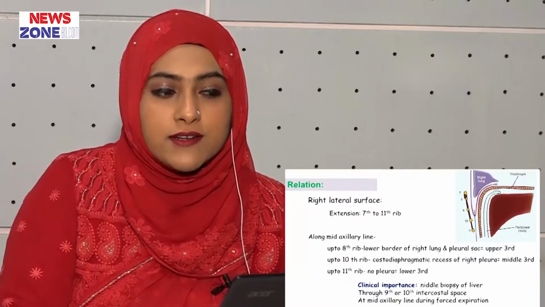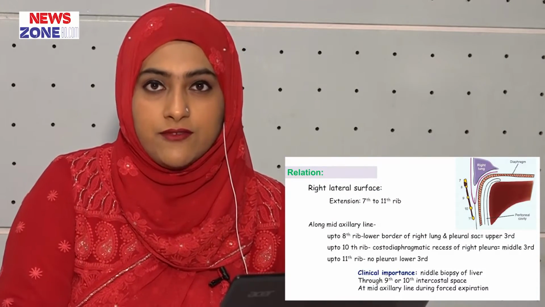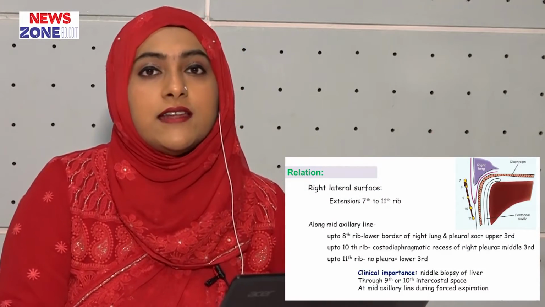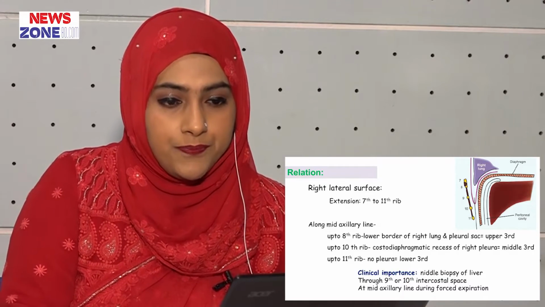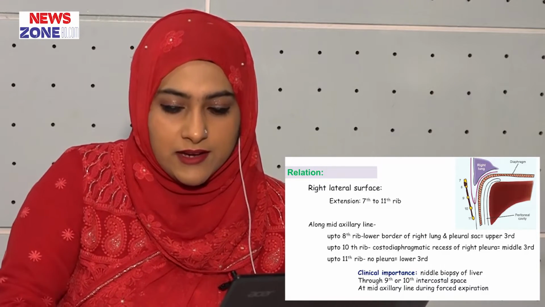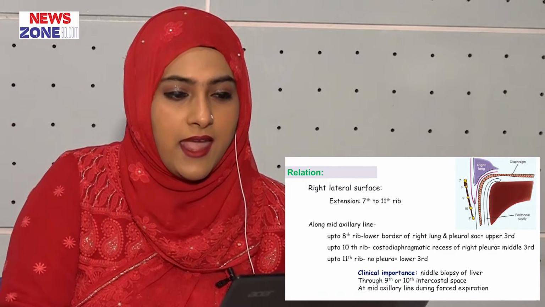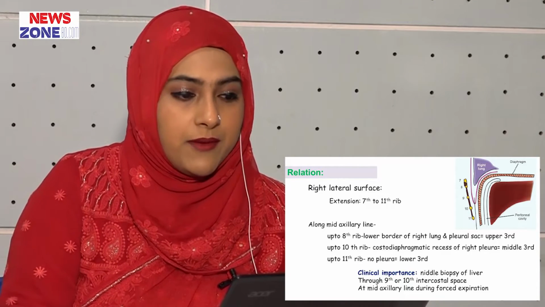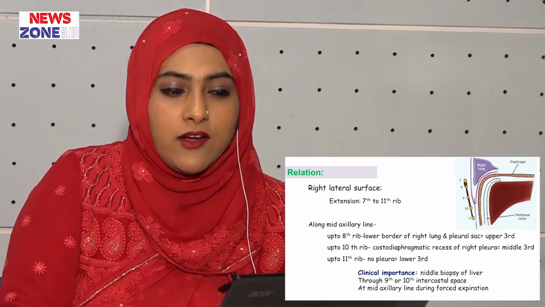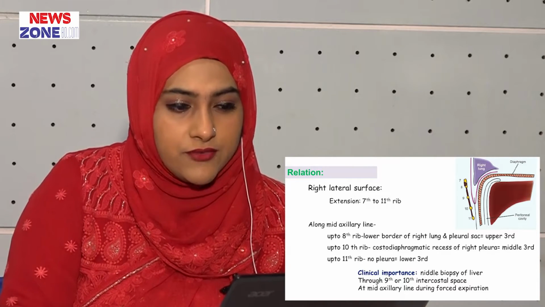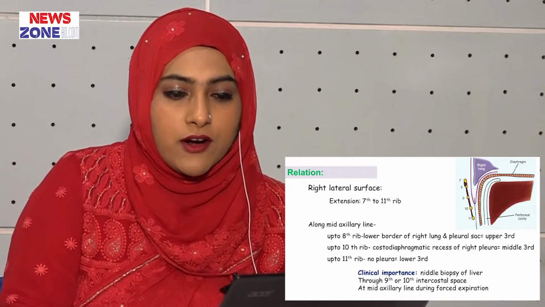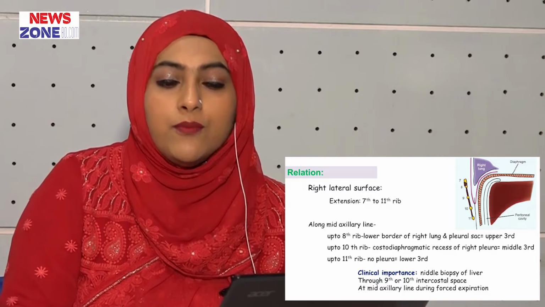The most important surface is the right lateral surface. You have to know this surface, and it is also important for your OSPE and the viva. The right lateral surface extends from the 7th rib along the mid axillary line up to the 8th rib, related to the lower border of the right lung and pleural sac.